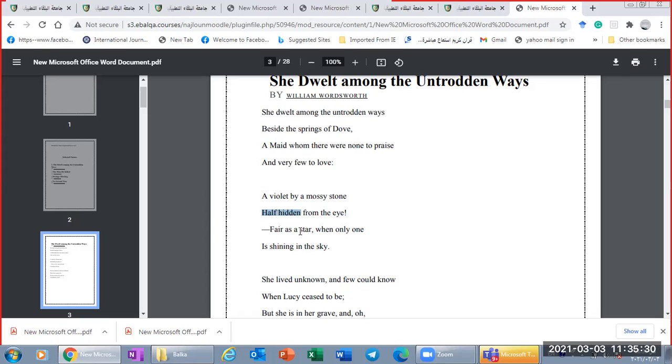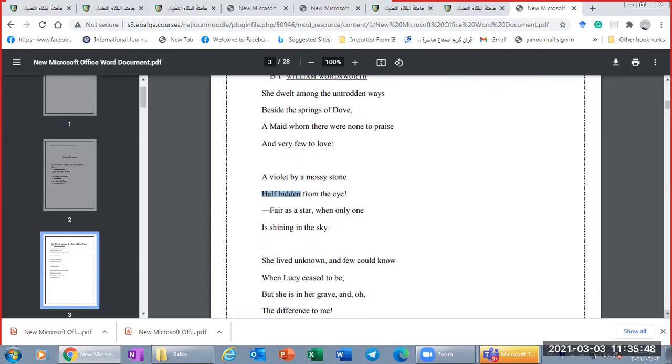As you see, the whole poem is full of many visual imagery and olfactory imagery and so on. Shining also could be a visual image and could be a tactile image.